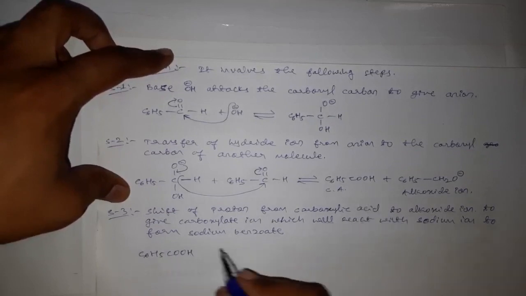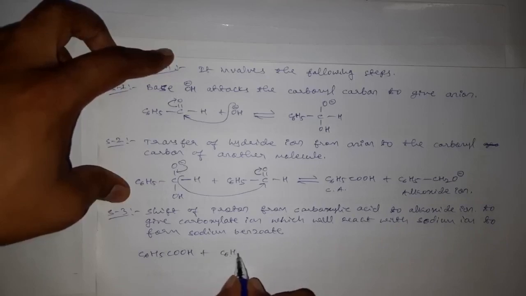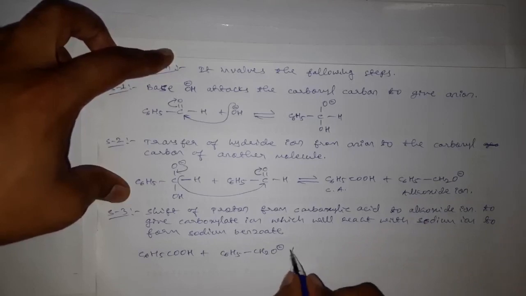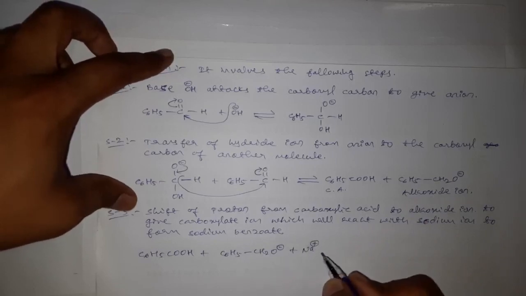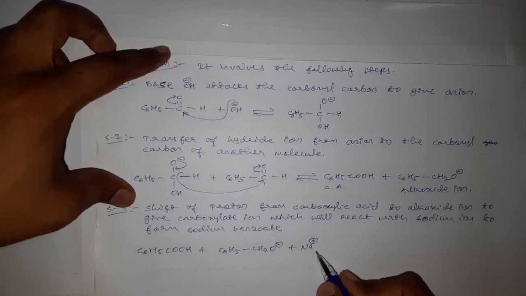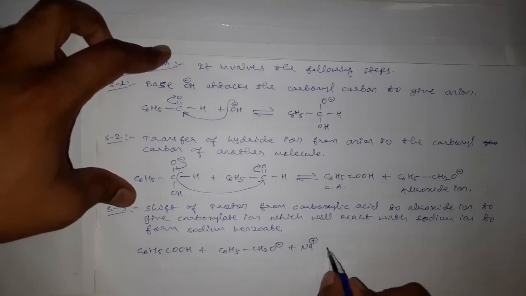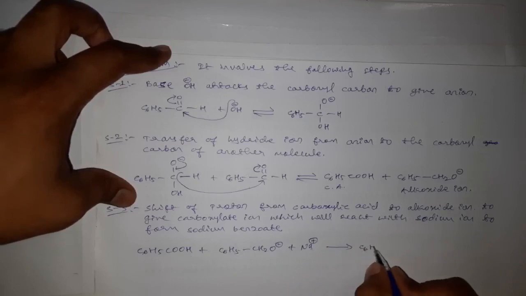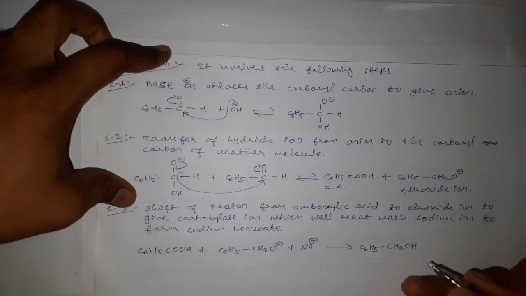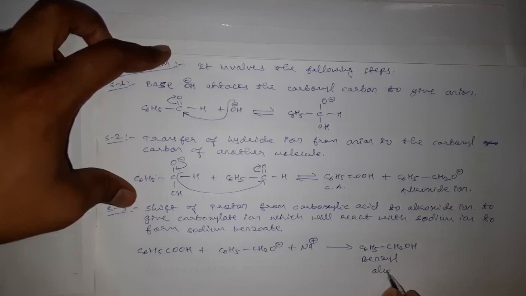The shift of proton takes place from this carboxylic acid to the alkoxide ion, and as the proton shifts, we get C6H5CH2OH, the corresponding alcohol, benzyl alcohol.